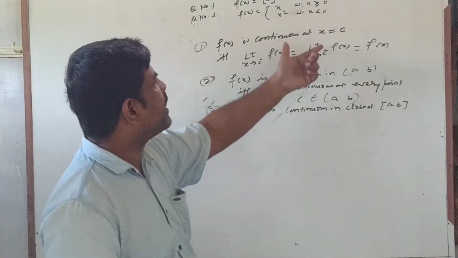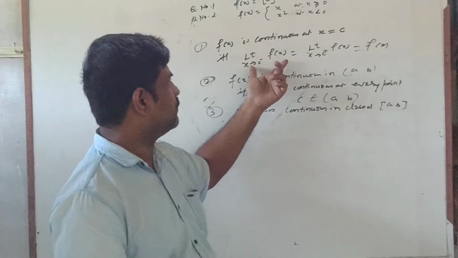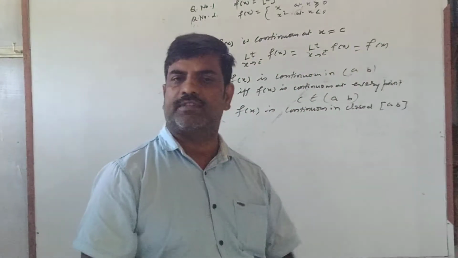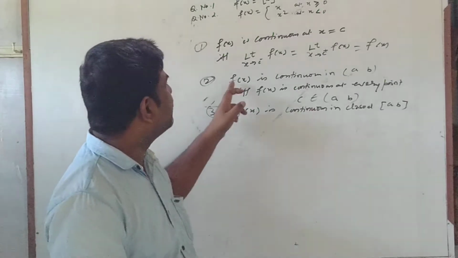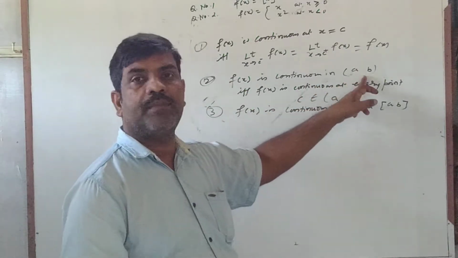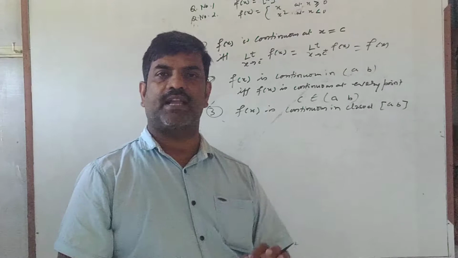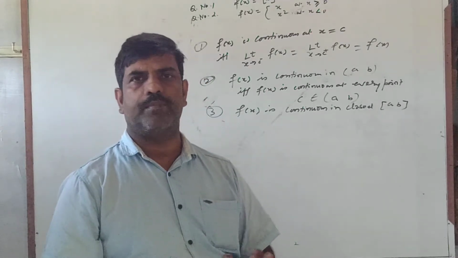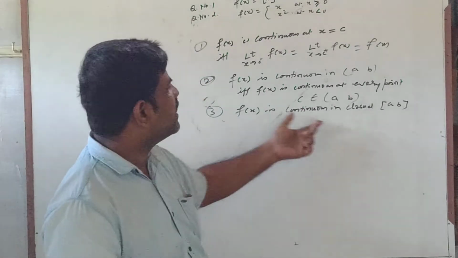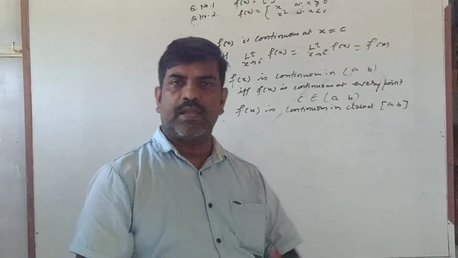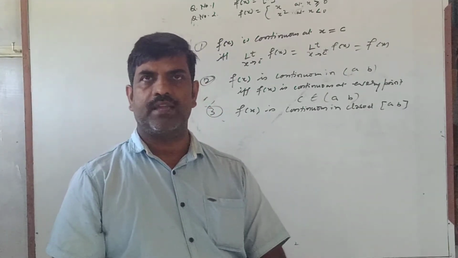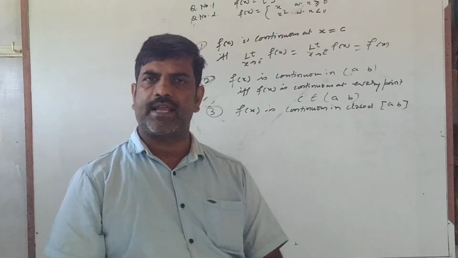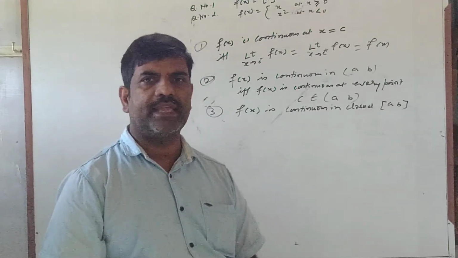Continuity of the function at a point: if left hand limit, right hand limit, and value of the function are equal, the function is said to be continuous at a point. It is continuous in open interval (a, b) if it is continuous at every point which lies between a and b. It is continuous in closed interval [a, b] if it is continuous at every point between a and b, continuous from left at a and from right at b.